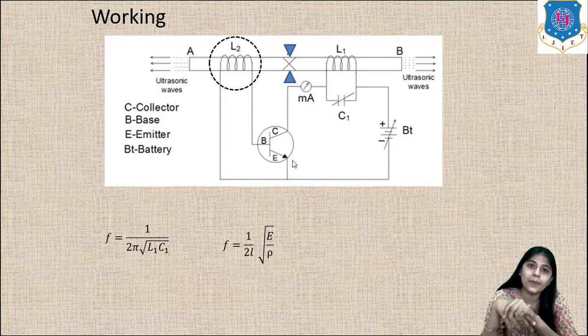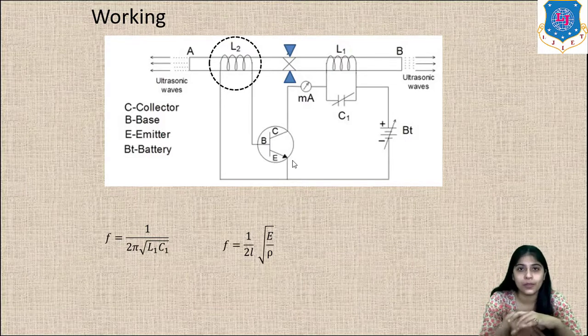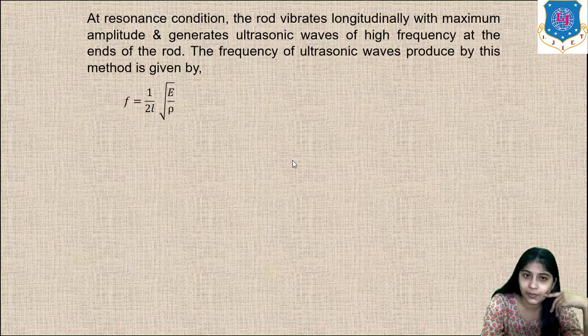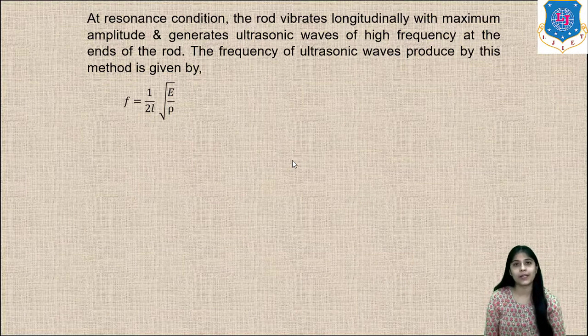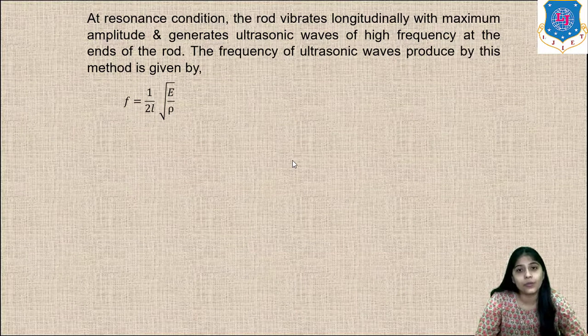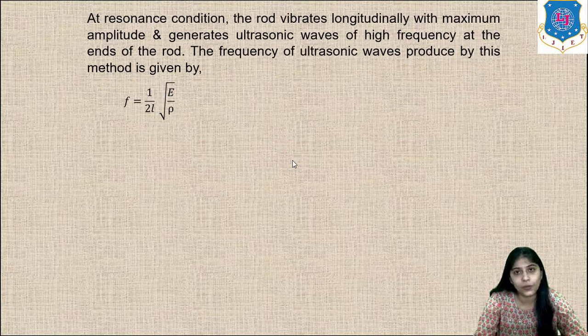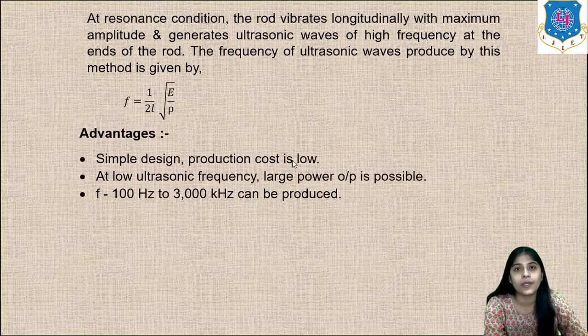So a variable capacitor is used so that we can tune its value in order to match both the frequencies, because resonance means matching of frequencies. At resonance condition, the rod vibrates longitudinally with maximum amplitude. The milliammeter will show the maximum value of current, and ultrasonic waves of high frequency will be generated at the ends of the rod. This frequency is given by f is equal to 1 upon 2L root E by rho. So this is how ultrasonic waves are generated.